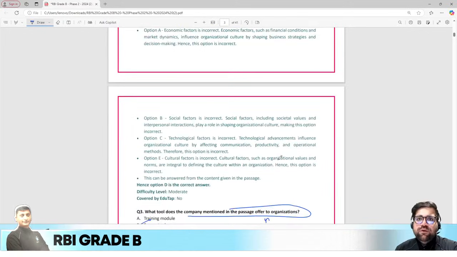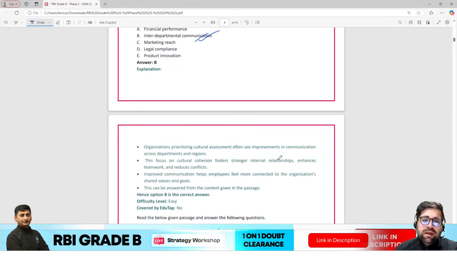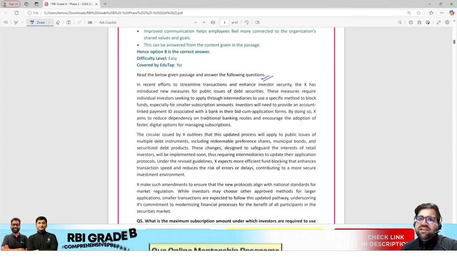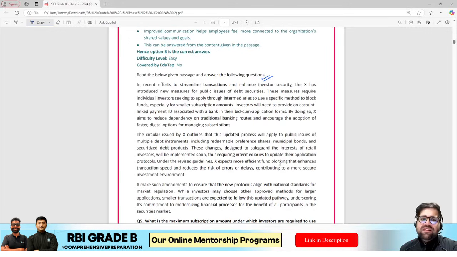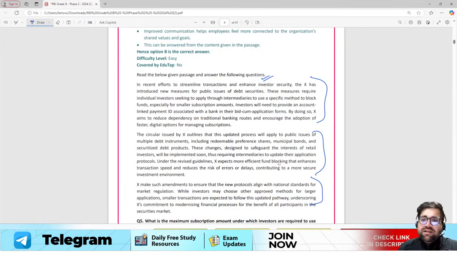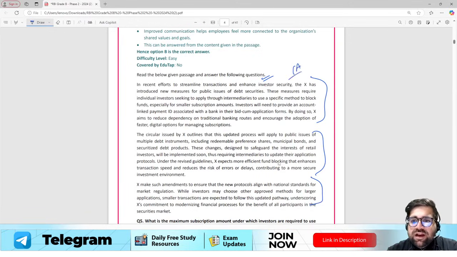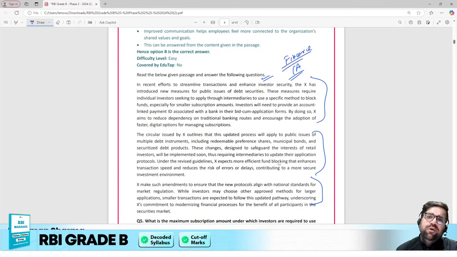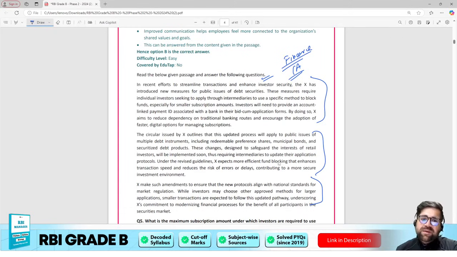So we have done 4 questions till now, right? Now let's come to the next question. Read the below passage and answer the following questions. Now over here the passage is small, like you can see only 3 paragraphs are given to you, but this particular passage is based on current affairs, which we generally say finance current affairs, which is taken by Kritika ma'am in your course or also on the YouTube as well, right?